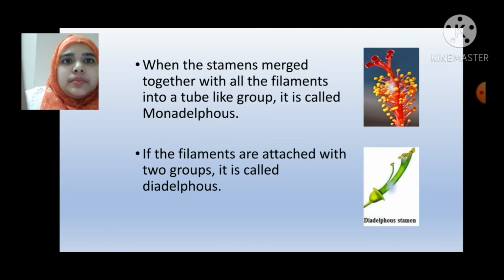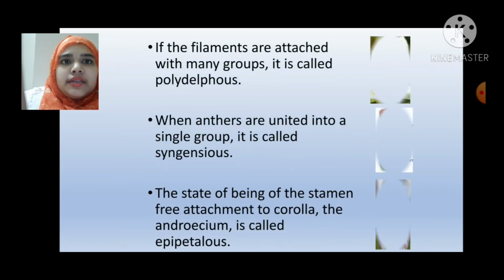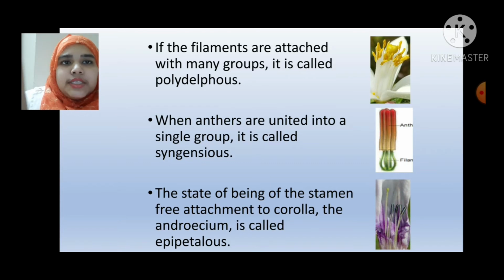When the stamens merge together with all the filaments into a tube-like group, it is called monadelphous. If the filaments are attached in two groups, it is called diadelphous. If the filaments are attached in many groups, it is called polydelphous. When anthers are united into a single group, it is called syngenesious. The state of the stamens being attached to the corolla is called epipetalous.